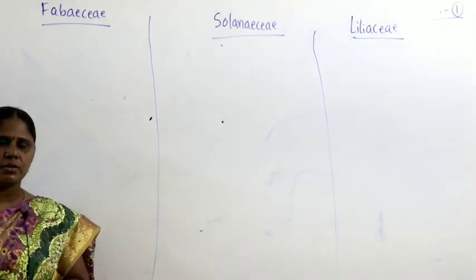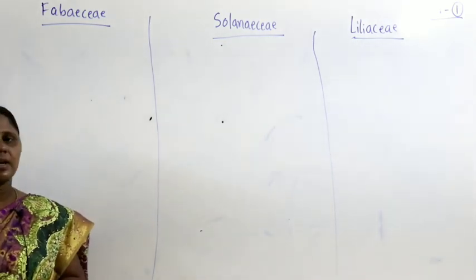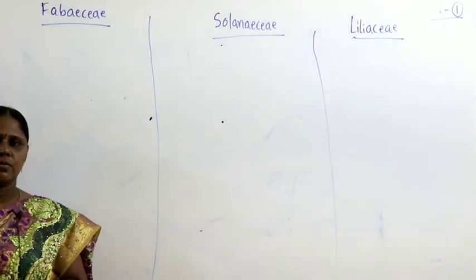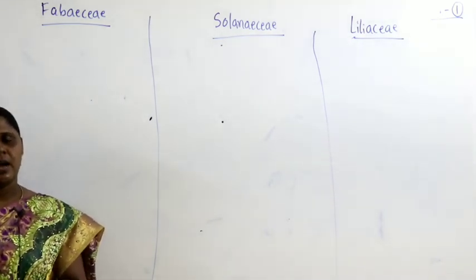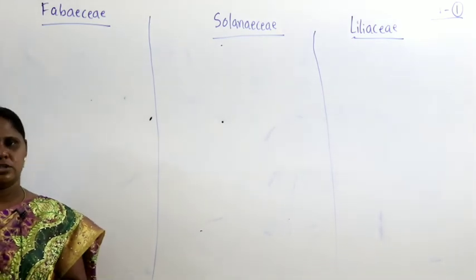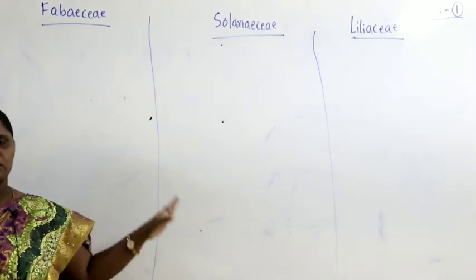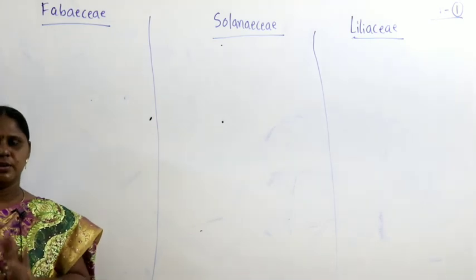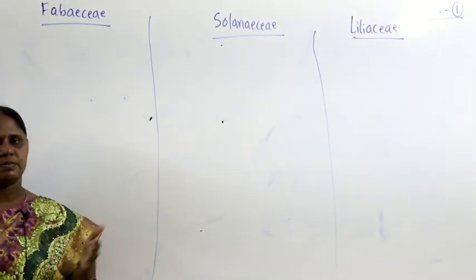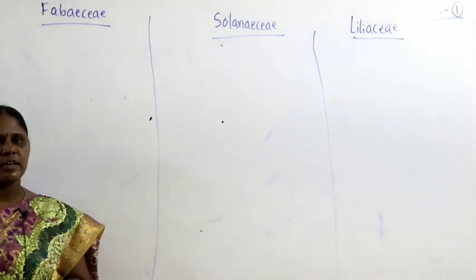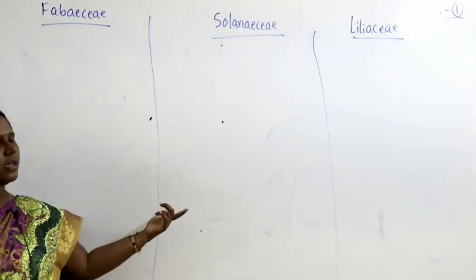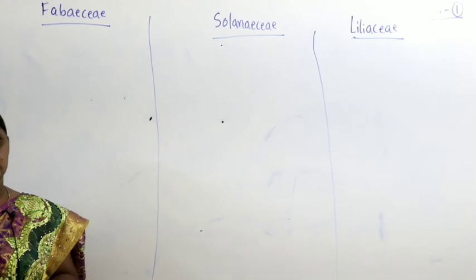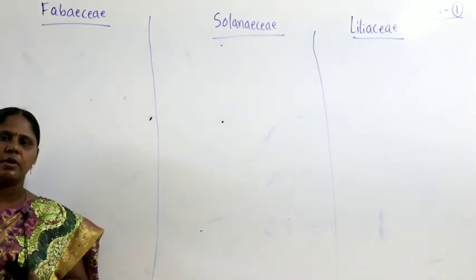So let us continue with the comparison. For the last class, after we discussed the floral characteristics, we studied about pollination, entomophilous cross pollination. It's common among all three. Common points generally we don't stress much, but the difference is self-pollination observed in case of Fabaceae, and that was not there in case of Solanaceae and Liliaceae. So after pollination what happens?